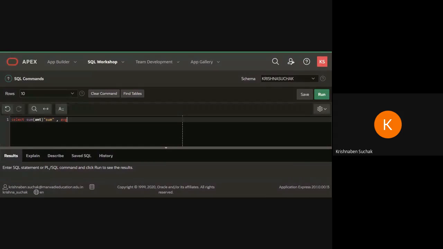So I'm writing average, then in bracket amount. Okay, it will give me average. From which table? From order table. So here I am writing from order 1. Okay, check this whether you are getting correct output or not. You are going to find sum of amount and you are going to find average of amount. So these are the two things.